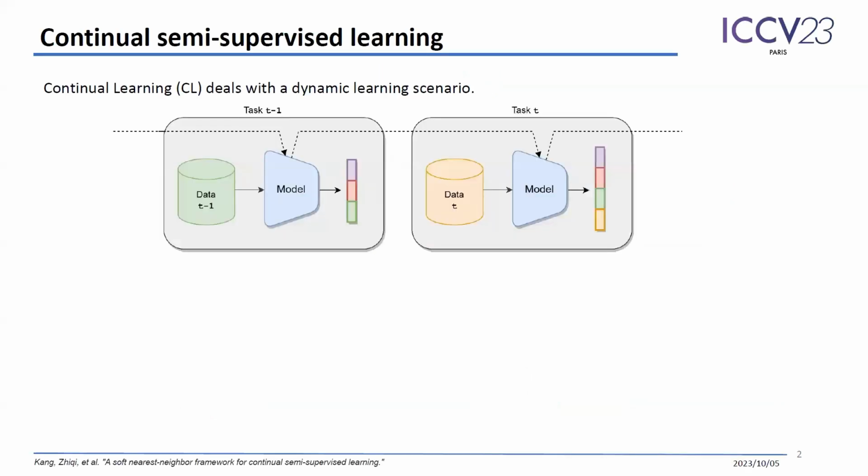Continual learning deals with a dynamic learning scenario where the model learns from a sequence of tasks. We're specifically interested in a semi-supervised setting. Why is it realistic and interesting?